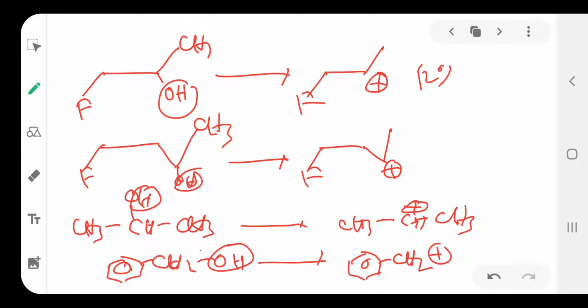Which one is more stable? Benzyl carbocation is more stable because it forms stable resonance structures. After the benzyl carbocation, the secondary carbocation is more stable.